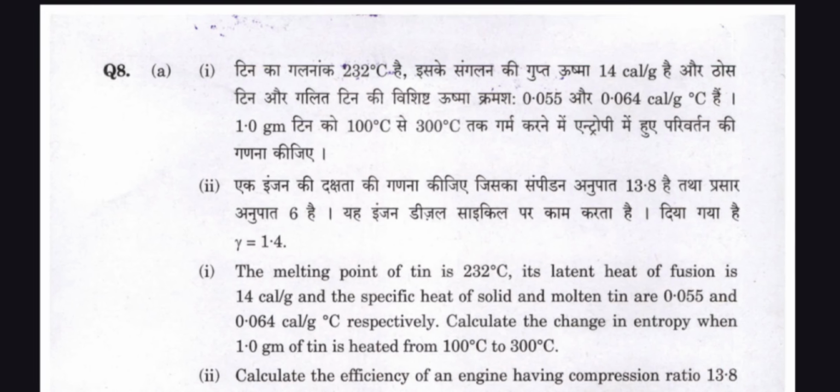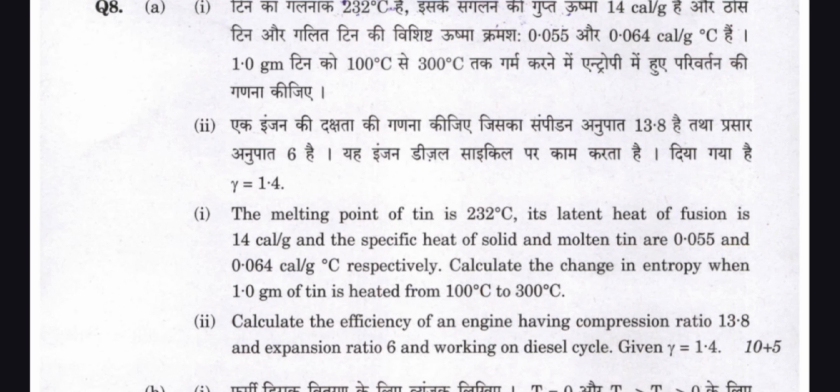Then next question 8. The melting point of tin, Sn, is 232 degrees Celsius. Its latent heat of fusion is 14 calories per gram, and the specific heats of the solid and molten states are 0.055 and 0.7 calories per gram degree Celsius respectively.